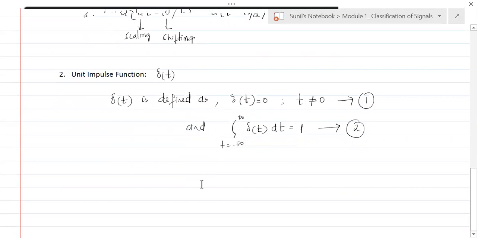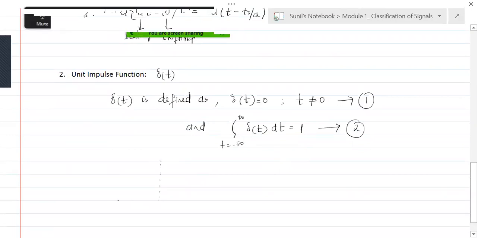Okay, so how we are going to plot delta of t is what we are looking at. This is the y-axis, fine, this is the x-axis. Since it is a continuous time signal, this is t.